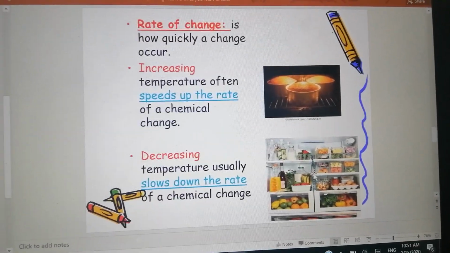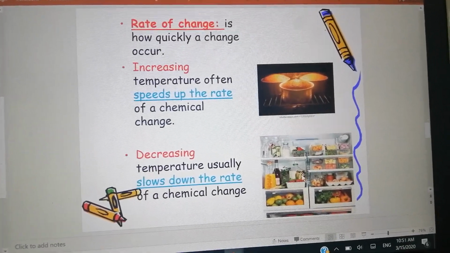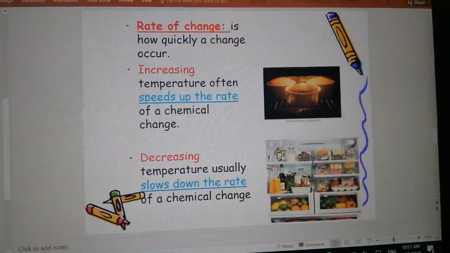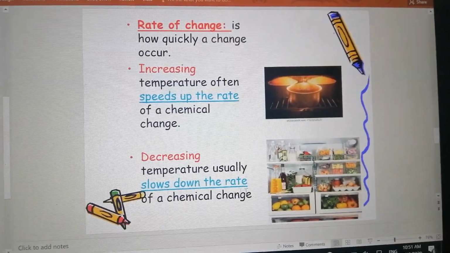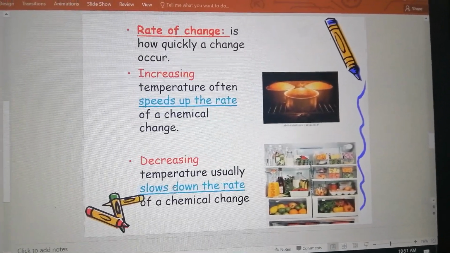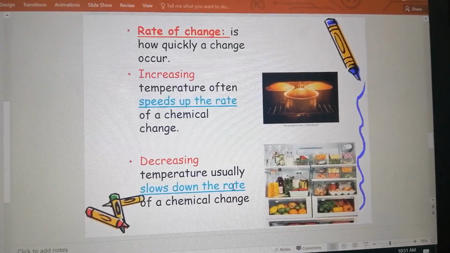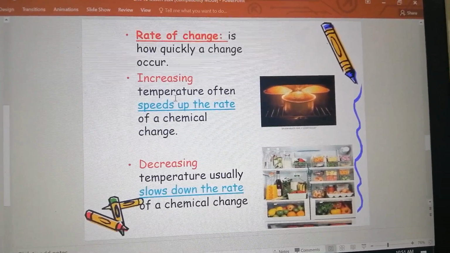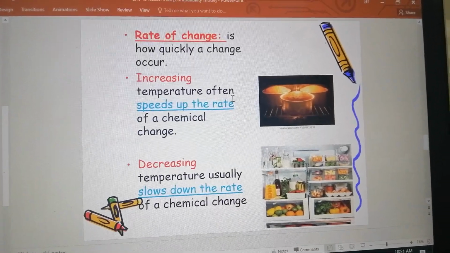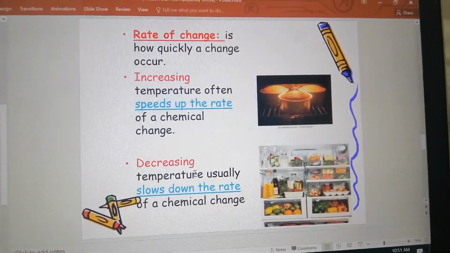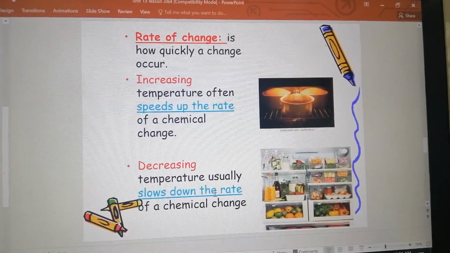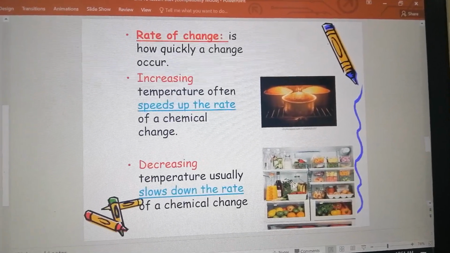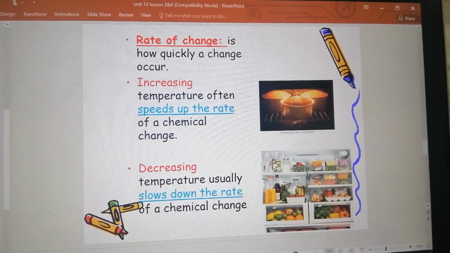We don't want them to be rotten, so we put them in the freezer or in the fridge to slow down the reaction, to slow down the rate at which they rot. So increasing the temperature speeds up the rate, like baking a cake. Decreasing the temperature slows down the rate, like preserving the fruits in the fridge.